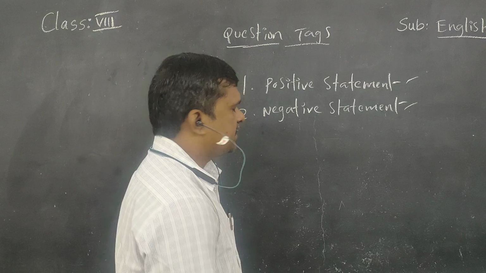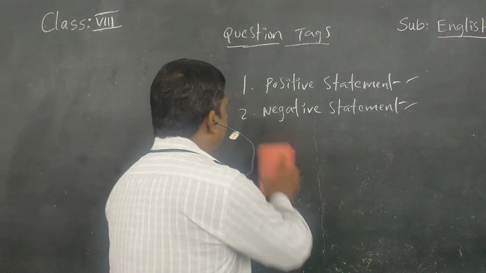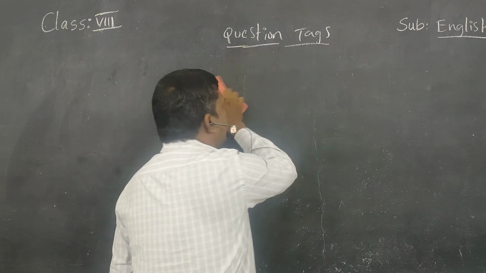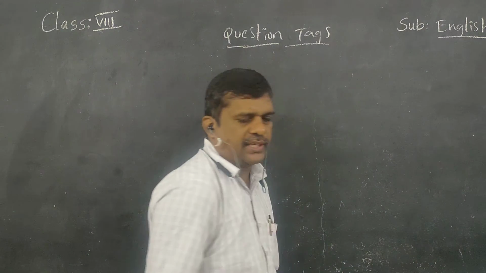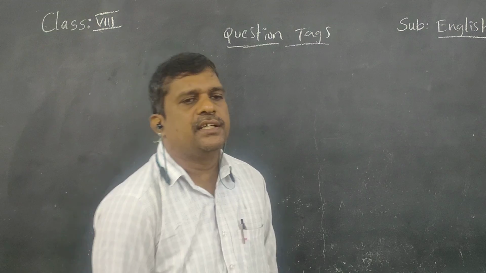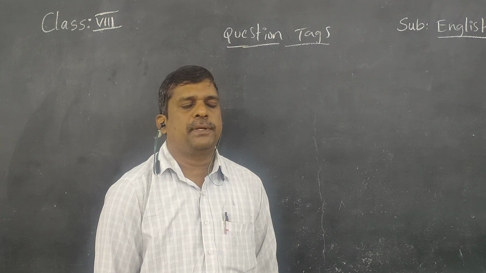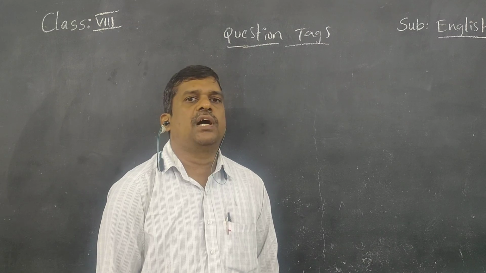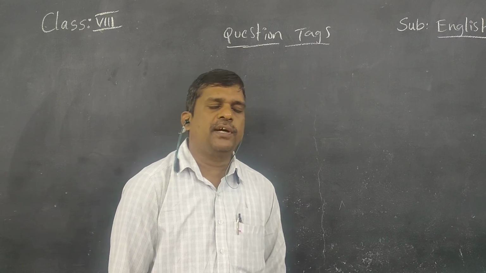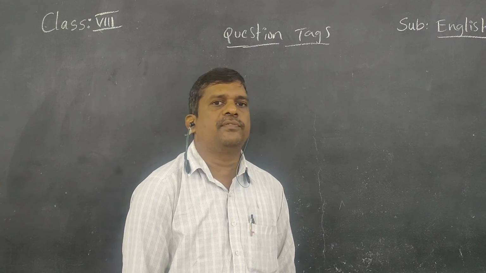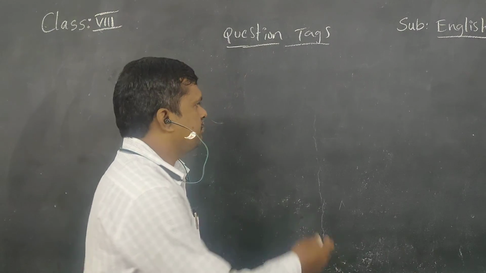So here, there are some important things to remember while writing these question tags. First one is, in the question tag part, always the helping verb must be used with the short form. And the second point is we should use the pronoun of the subject in the statement.